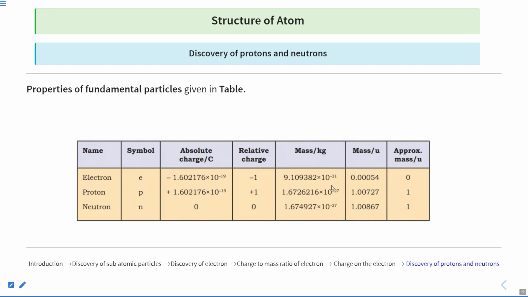Talk about the mass. The mass of the electron is 9.1 into 10 to the power minus 31, which is very, very less as compared to the proton and neutron, which have almost approximately the same mass. Now, this is the relative mass, in accordance with the carbon-12 atom. And at last, we have approximated this value to this.